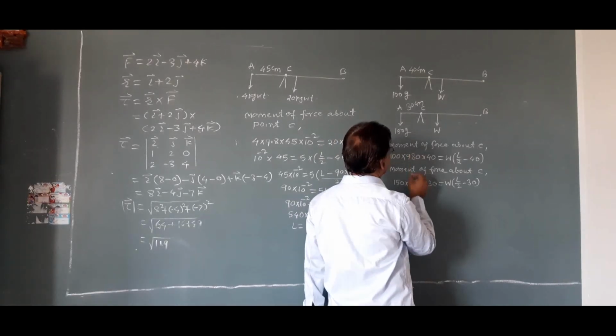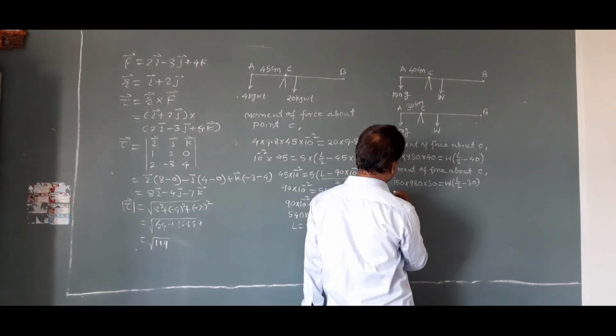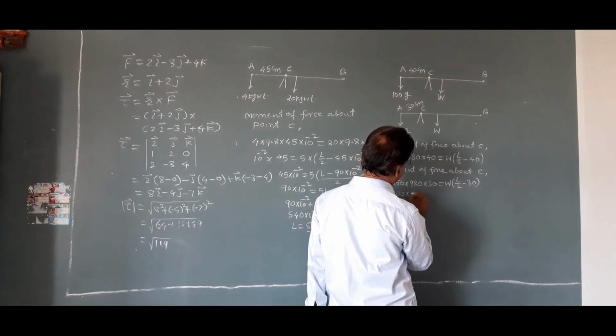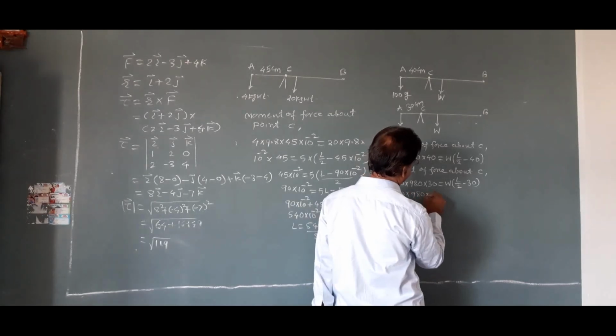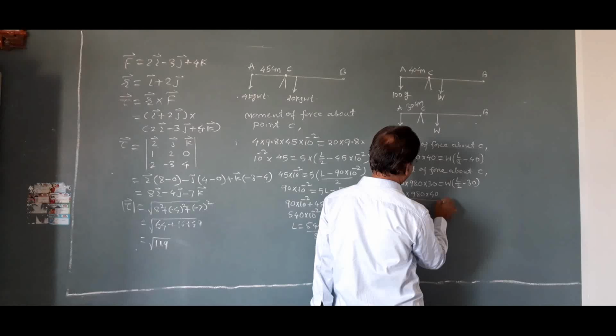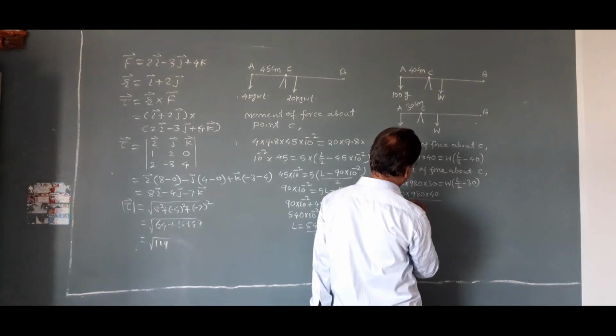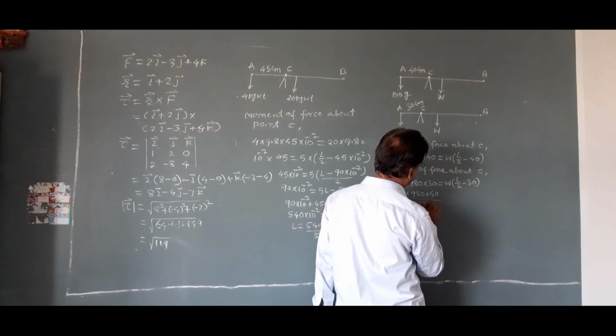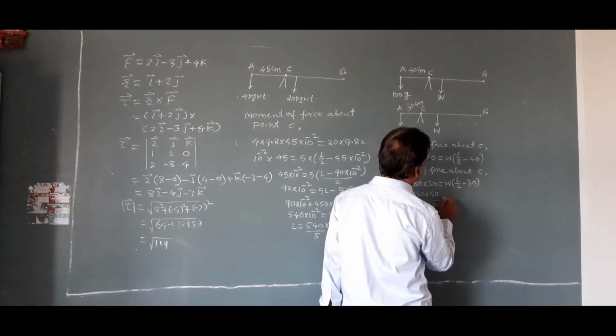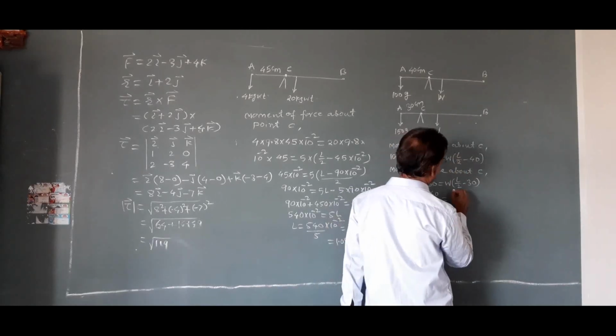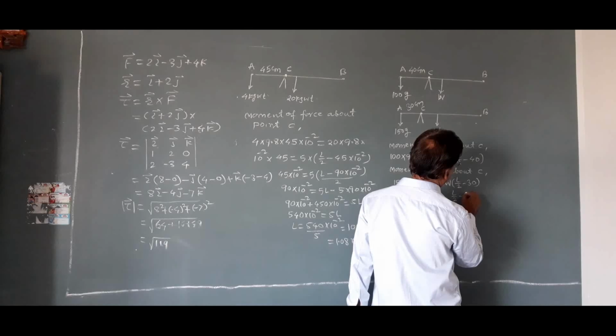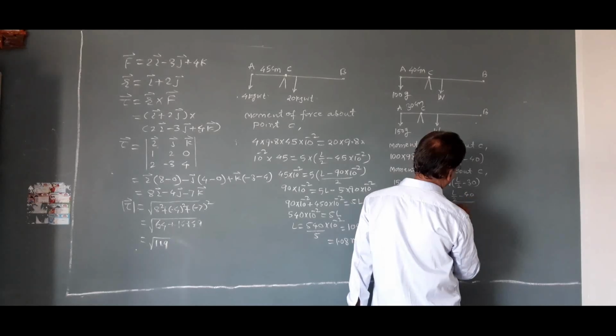If we take ratio of these two equations, then 100 into 980 into 40 divided by 150 into 980 into 30 is equal to W gets cancelled, L by 2 minus 40 upon L by 2 minus 30.